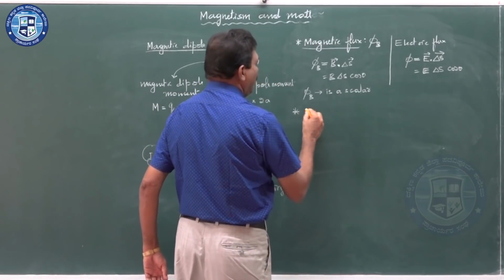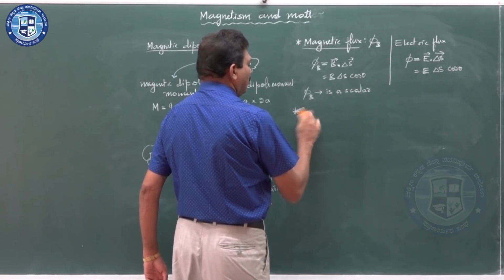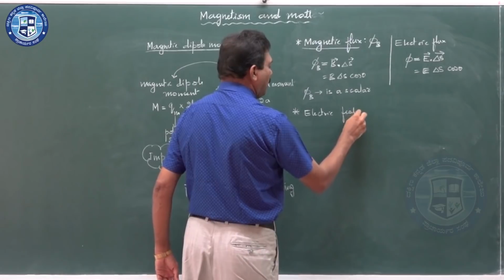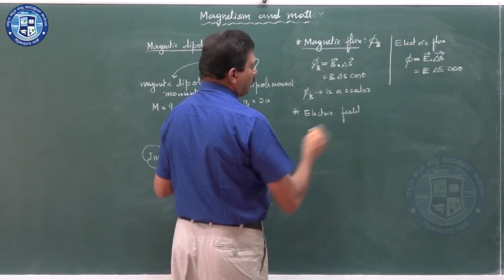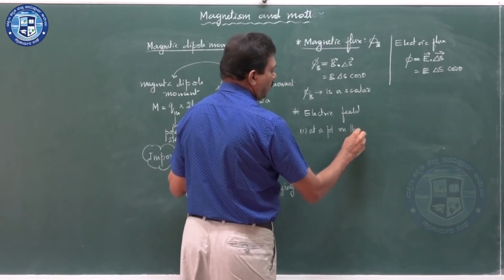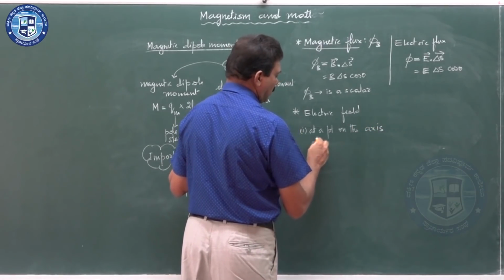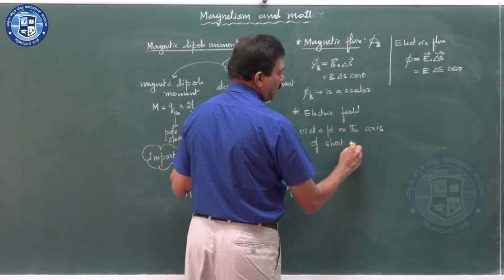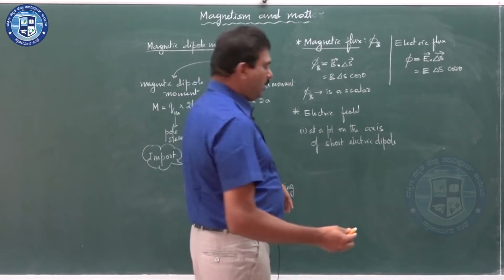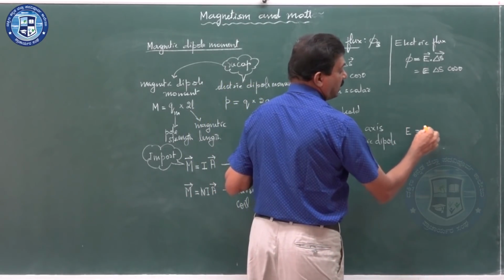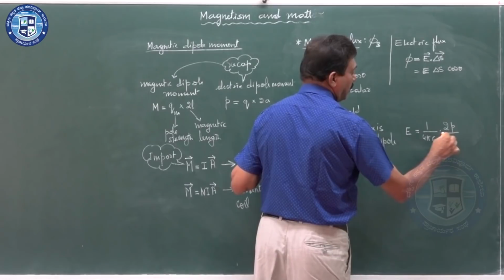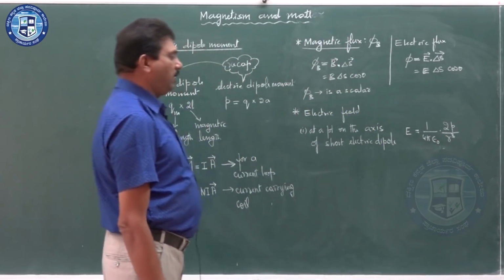The formula for electric field at a point on the axis of a short electric dipole is given by E is equal to 1 by 4 pi epsilon naught into 2p by r cube. That was the formula you studied.